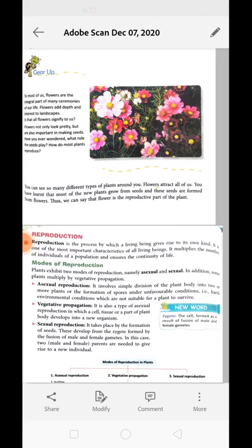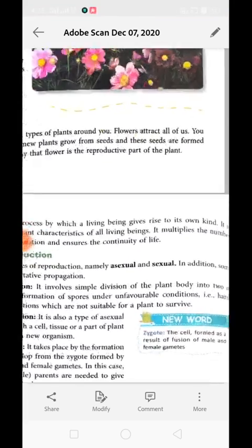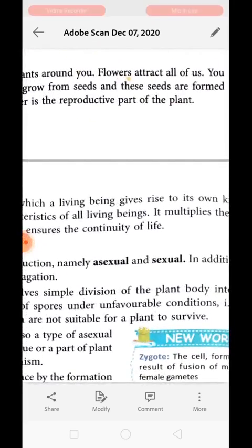So, what are the modes of reproduction? In the case of plants, the mode of reproduction can be of two types, namely asexual reproduction and sexual reproduction. The first one is asexual reproduction, whereas the second one is sexual reproduction. Clear? In addition to this, some plants also multiply by vegetative propagation. What is vegetative propagation, asexual reproduction, or sexual reproduction? We will understand it now.